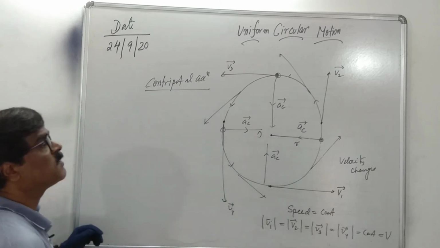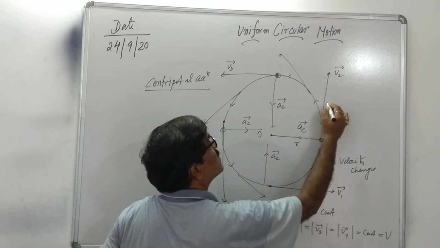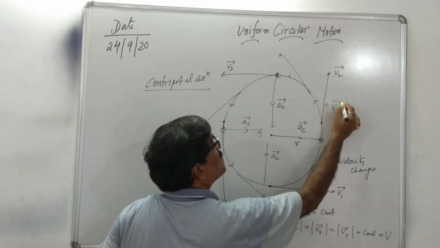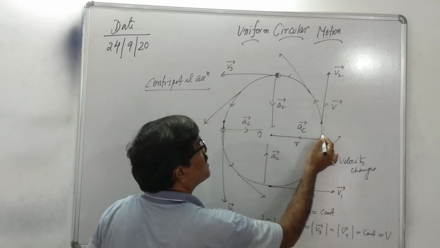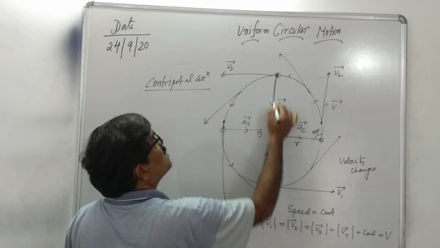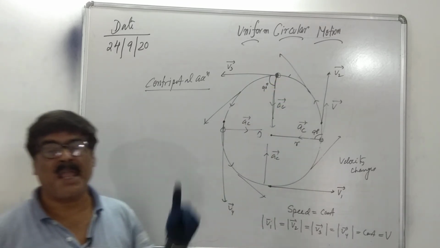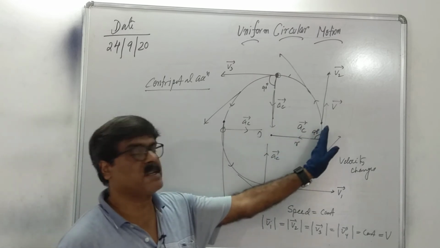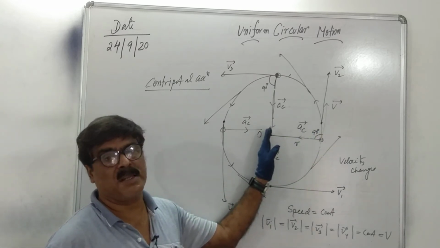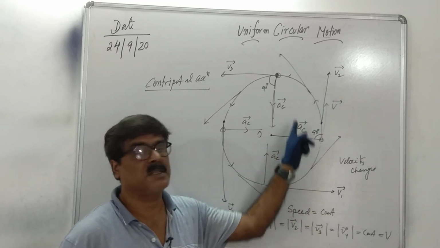Now you see, here is the velocity in this direction, and this is the acceleration. The angle is 90 degrees. So remember this point: the angle between the velocity vector and the centripetal acceleration is 90 degrees. Both are perpendicular to each other.